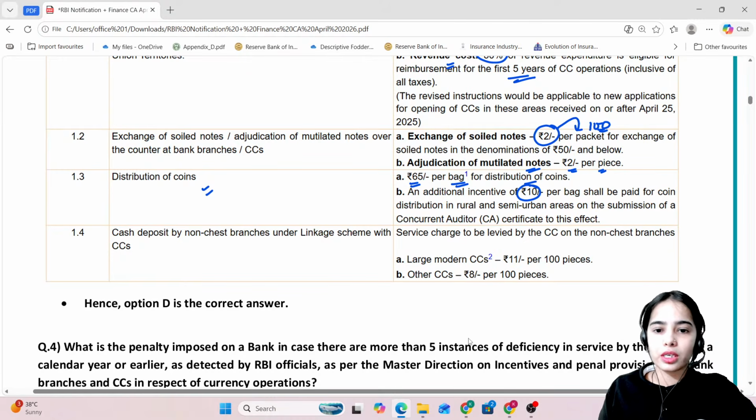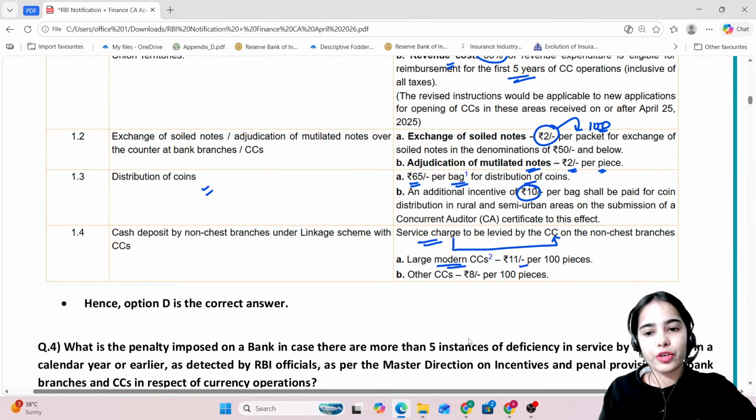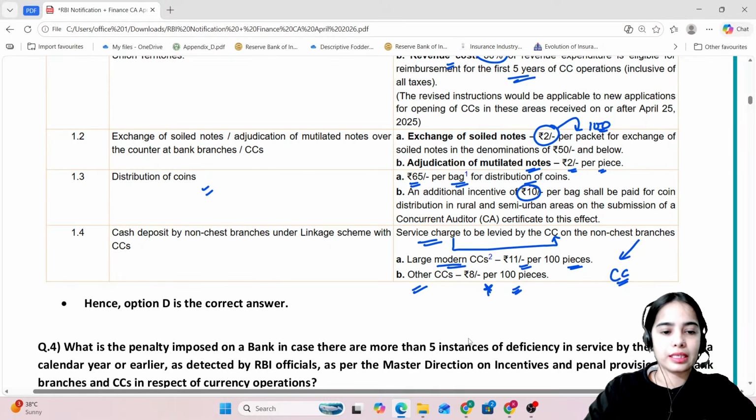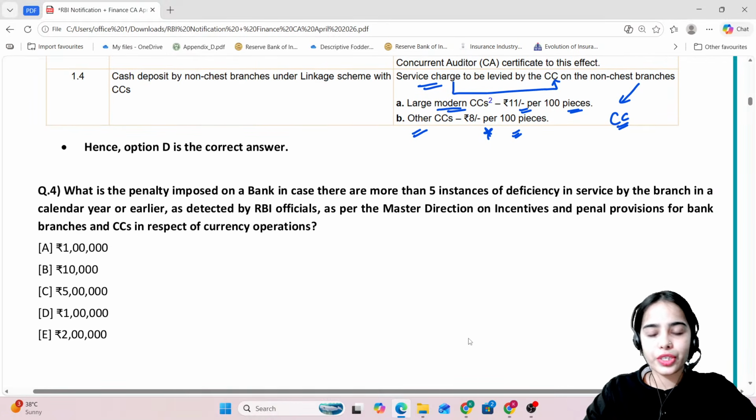Okay? Now the service charge is also taken by the currency chest for providing the services of the large modern currency chest, 11 rupees per 100 pieces of the deposit in the currency chest. For the other currency chest, there is 8 rupees per 100 pieces of the deposit in the currency chest. Now, coming to the next question, try to answer this question.